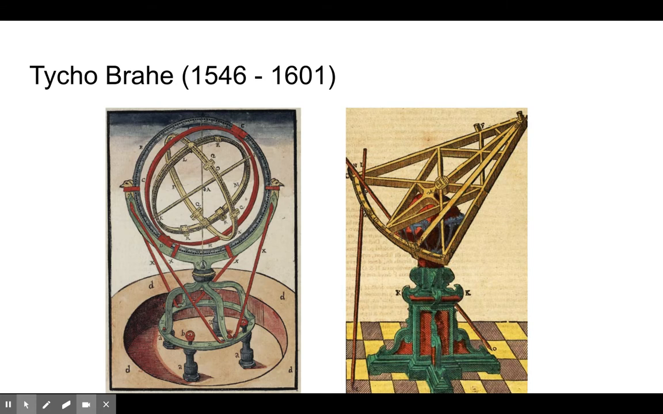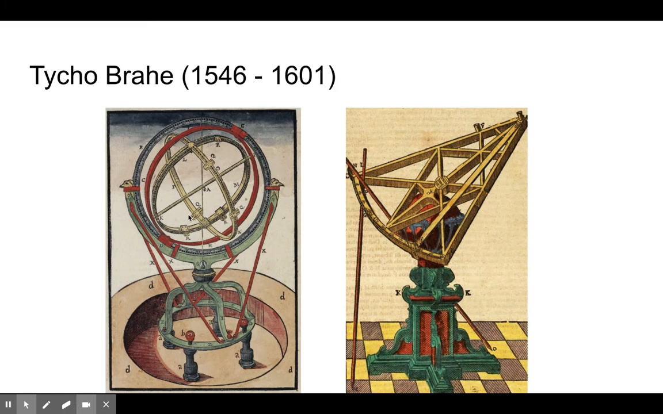So he goes to his uncle, who's the Grand Duke at the time, and says, I'd like to create an observatory. The Grand Duke gives him an island off the coast of Denmark and a bunch of people, because that's what you could do in that day and age if you were rich. And he creates an observatory. Not only that, but he also creates two astronomical devices.